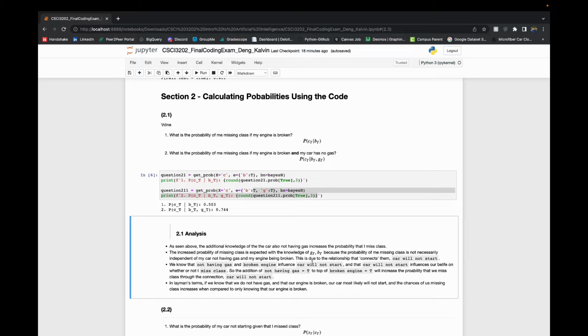So if we likely do not have gas and our car is broken, then we are most likely to be in a state where our car does not start. And then in the BayesNet, the car does not start influences whether or not, or is the parent of whether or not we go to class. And so with additional knowledge of us not having gas, we know that it's more likely for a car to not start, and then we are more likely to miss class.